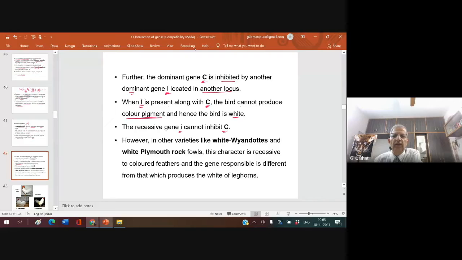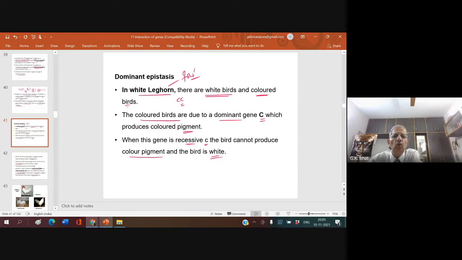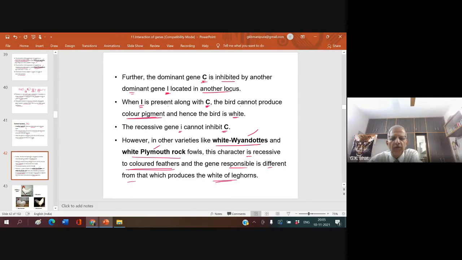However, in other varieties, white Wyandotte and white Plymouth Rock, this character is recessive to colored feather. And the gene responsible is different from that which produces white leghorn. Okay, let us see. Now we have white leghorn, white Wyandotte, white Plymouth. Why is this white leghorn white? White leghorn is white because there is one gene which is preventing another gene from expressing the color.